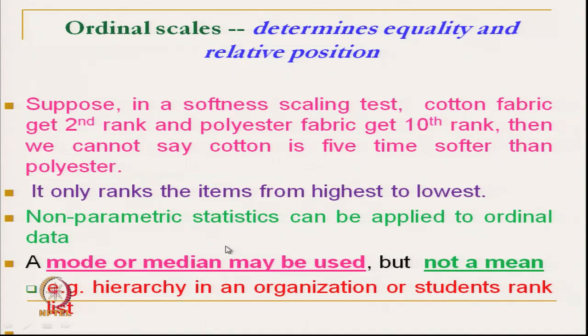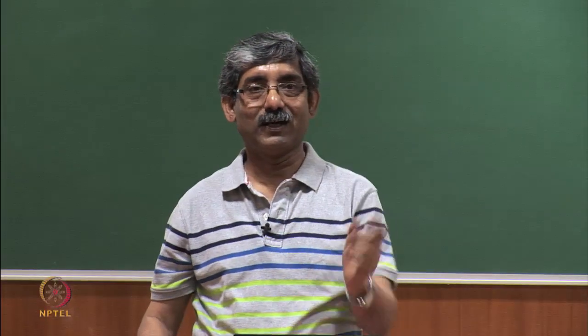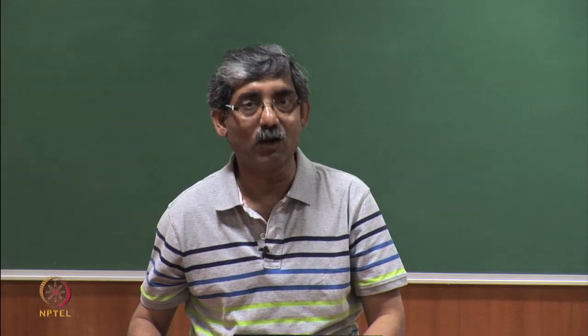So, what can we do? We can use some non-parametric statistics. Mode or median we can use, but mean we cannot. Like if we want to find which fiber is at the middle as per the softness value, that we can give, but we cannot calculate the mean value. Similarly, hierarchy in an organization, like president and vice president, we can rank depending on the rank in the organization.